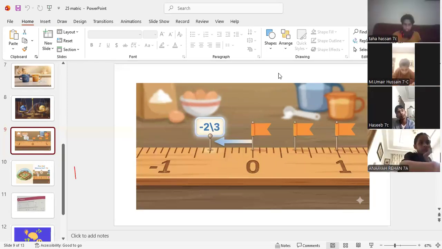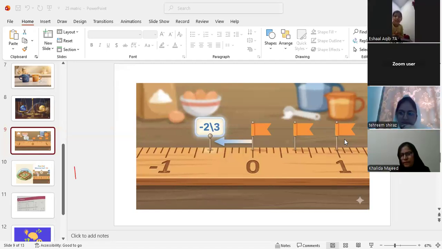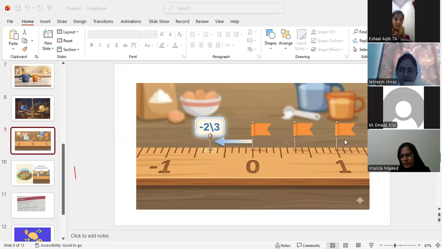Yes, Ishal. A number line is a straight line used to show numbers in order. It has numbers placed at equal distances starting from 0 in the middle. Numbers to the right of 0 are positive, for example 1, 2, 3. And numbers to the left of 0 are negative: -1, -2, -3. Exactly.